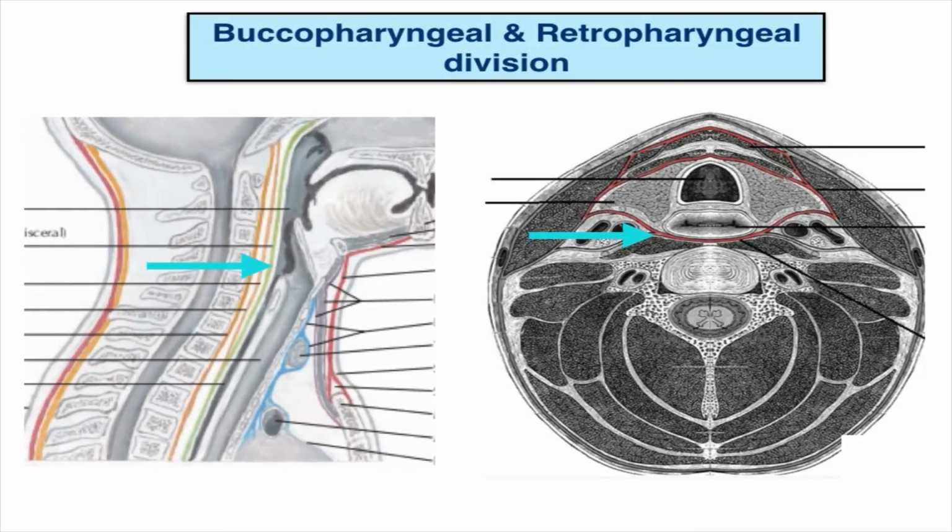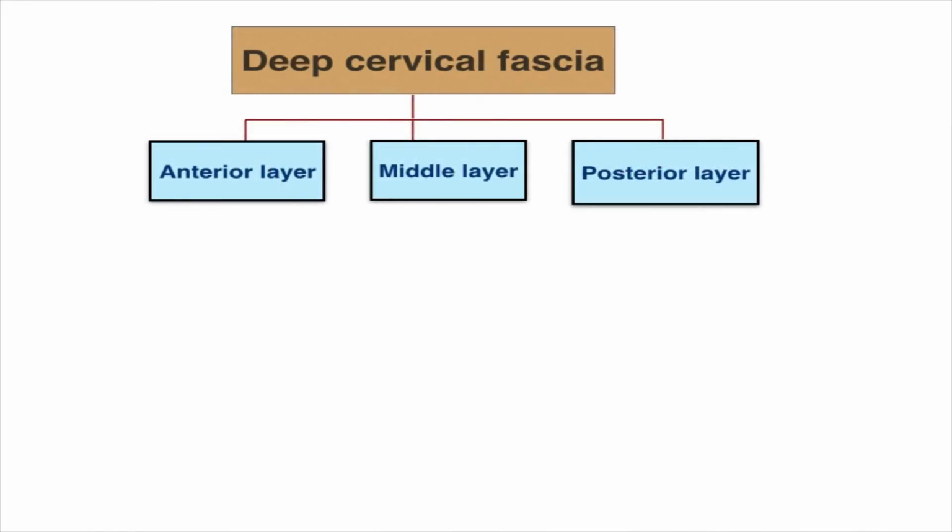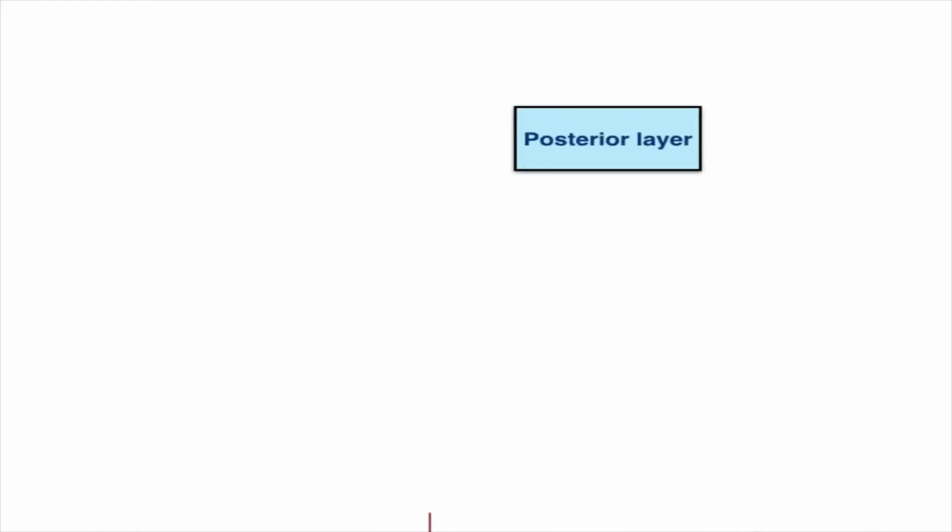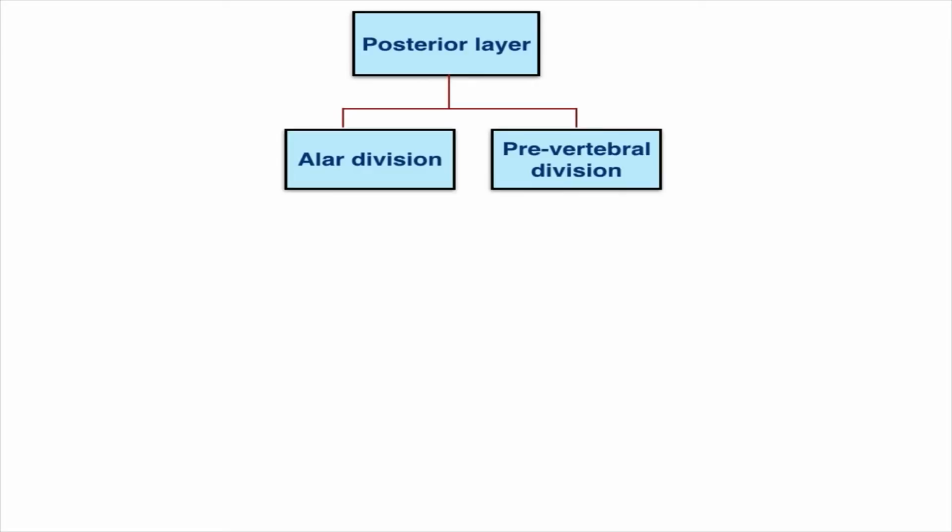Above the hyoid bone, the middle layer exists as buccopharyngeal and the retropharyngeal division. Here, it covers the lateral and the posterior parts of the pharynx. The part which covers the lateral part of the pharynx on the superficial side of the pharyngeal constrictor is called the buccopharyngeal fascia, and the one which covers the posterior aspect of the pharynx is called the retropharyngeal fascia. The third layer of the deep cervical fascia, posterior layer, consists of alar division and the prevertebral division.